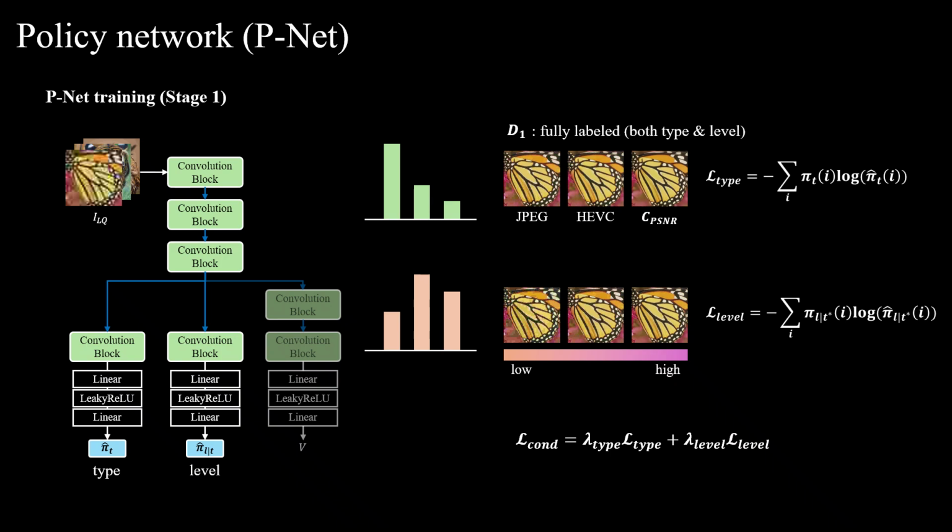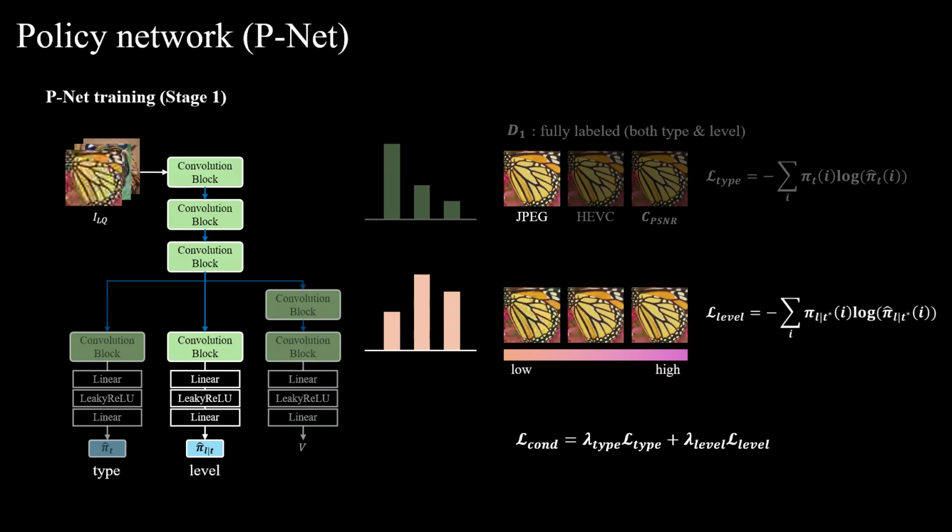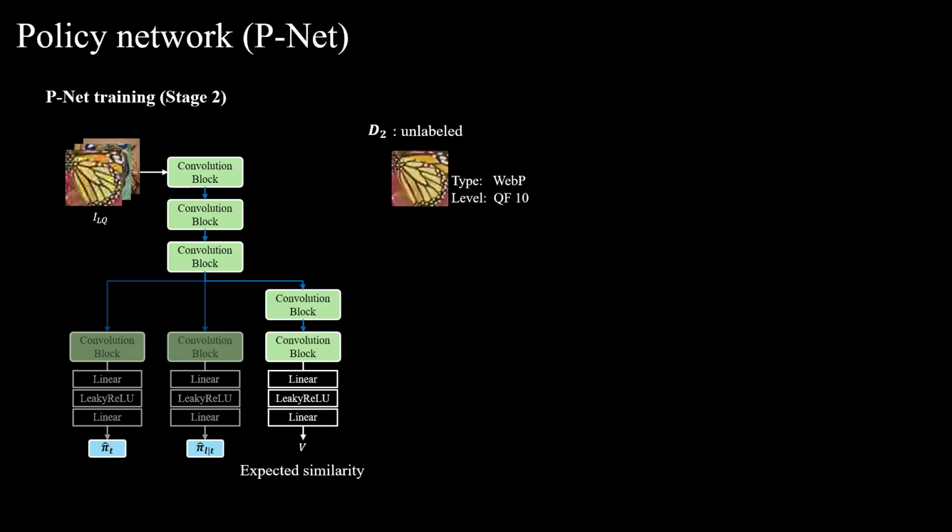It takes an image as input and outputs probabilities for the codec type and the compression level. For labeled data, it is trained using standard classification losses. First, a cross-entropy loss for the codec type, and second, a cross-entropy loss for the compression level corresponding to the predicted type. For unlabeled data, ground truth labels are not available. Therefore, we adopt reinforcement learning to identify the optimal compression conditions.